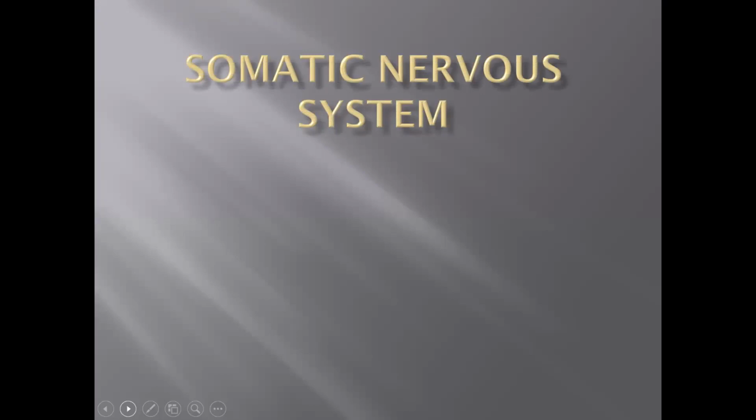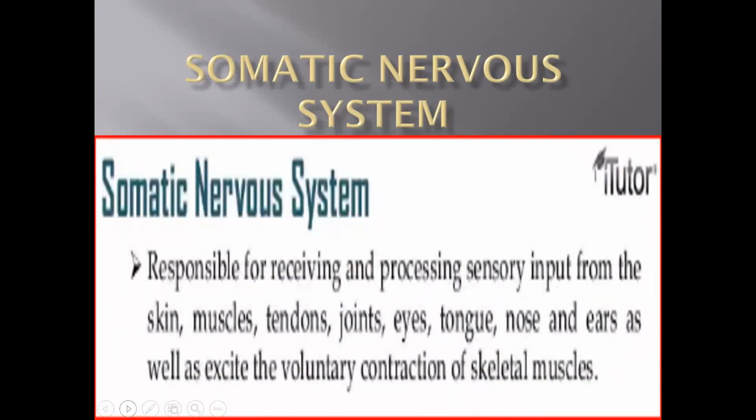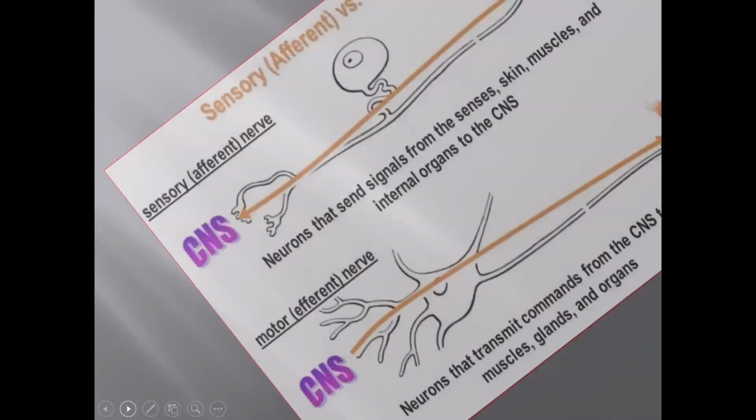Now, coming to the somatic nervous system. The somatic nervous system is responsible for receiving and processing sensory input from the skin, muscles, tendons, joints, eyes, tongue, nose and ears, as well as exciting the voluntary contraction of skeletal muscles.